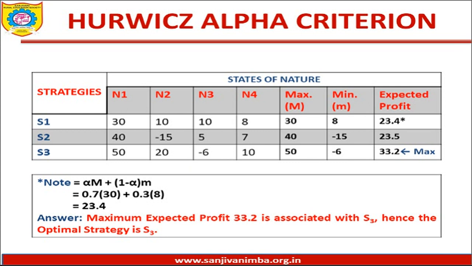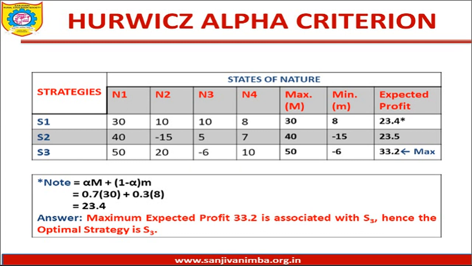Similarly, you have to identify the minimum values as well. So you can see the next column, that is minimum, denoted with the letter small m. Remember, small m. So the minimum values for strategy 1 are 8, for strategy S2 it is minus 15, and for strategy S3 it is minus 6. Now you have to identify the expected profit associated on the basis of Hurwitz's criteria.